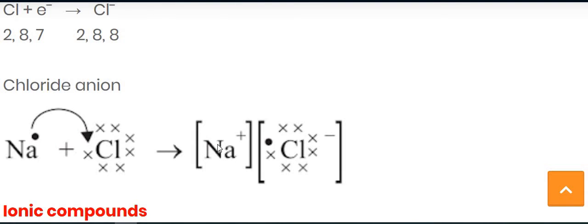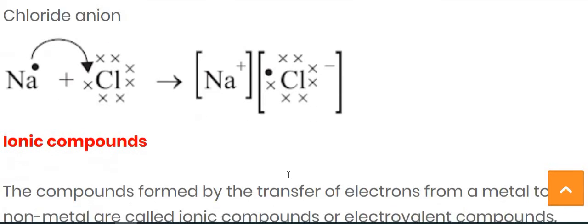Due to that, Na has a positive charge and Cl has a negative charge. So Na is a cation while Cl is an anion.